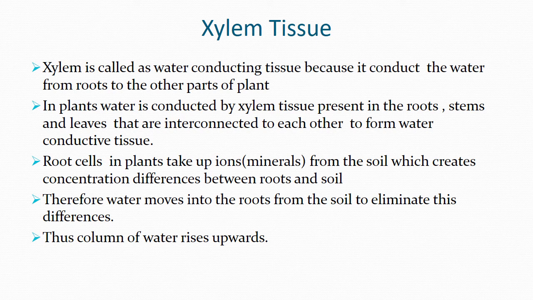Therefore, the xylem is called water conductive tissue. Why is it called water conductive tissue? Because the xylem conducts the water from the roots to the other parts of the plants. How does the xylem tissue help to transport the water? They are interconnected from the root to the stems and leaves and other parts of the plants. They absorb the minerals in the form of dissolved water. Then the water moves into the roots from the soil to eliminate these differences. Thus, the column of water rises up.